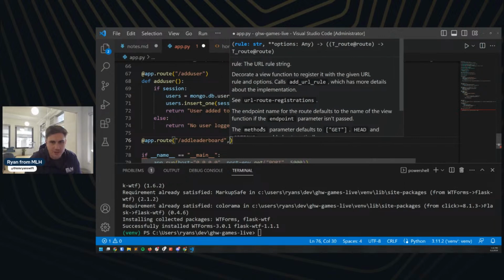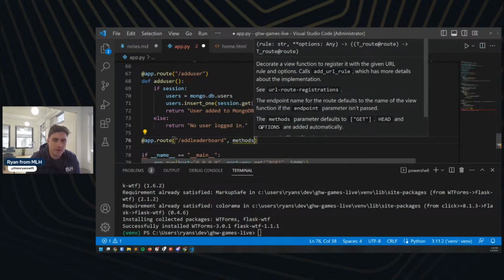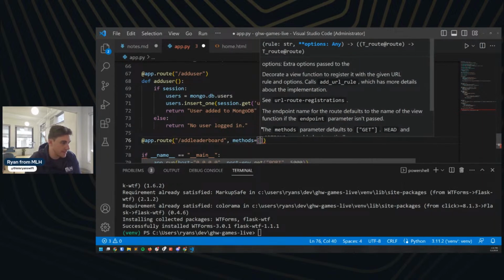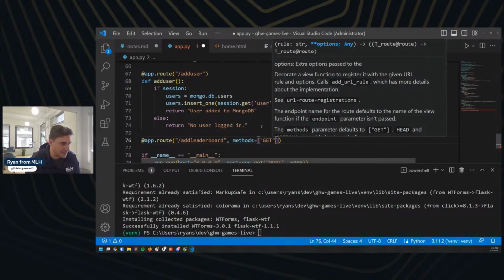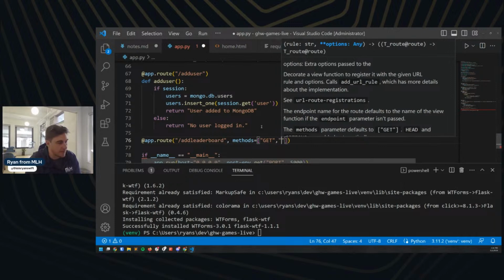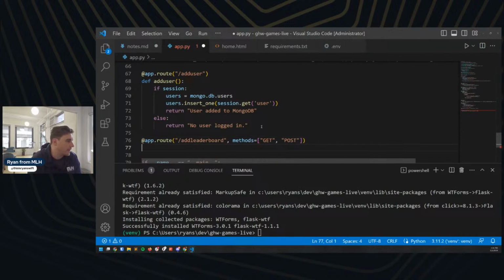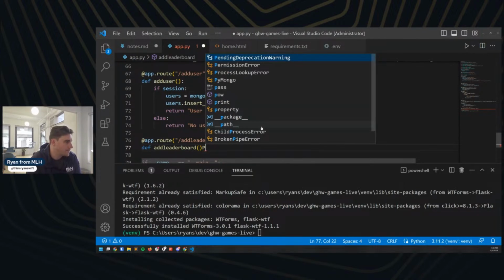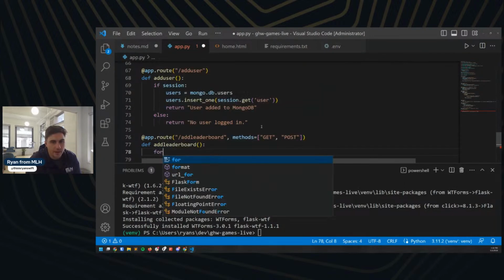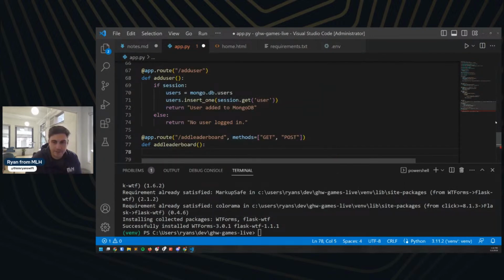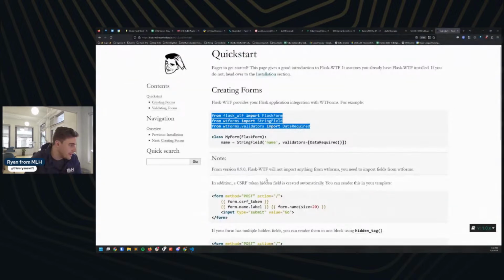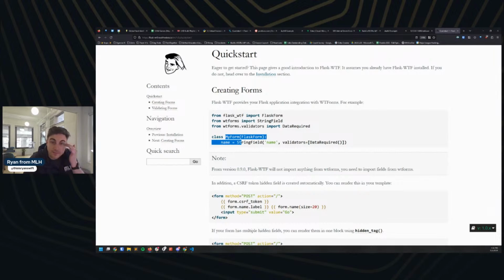And for this, we're actually going to define two different methods for it. And the reason we do this is because we're going to have a form on here that's actually going to submit data to us. So we need to add a post as well in here. Then we're going to do define add leaderboard. Bam. Great. And then we need to make that form class though. So let's see how I did that previously, and we'll use that.